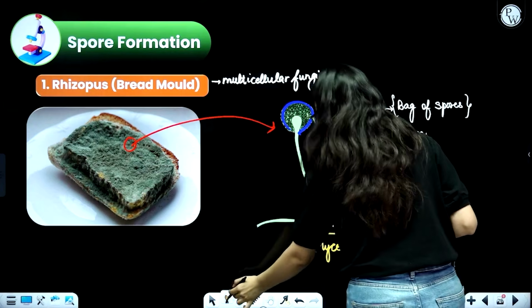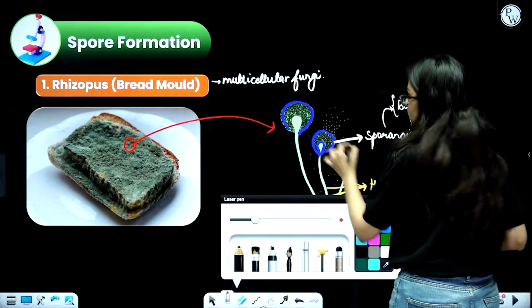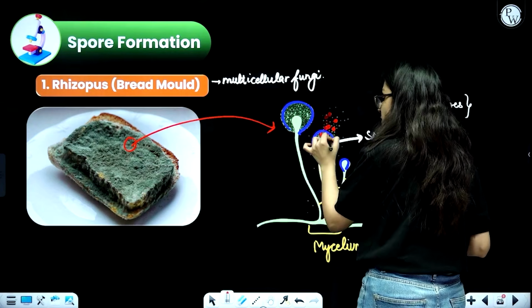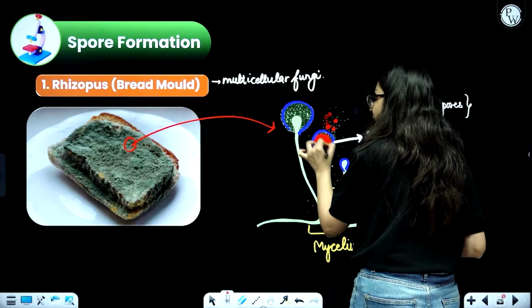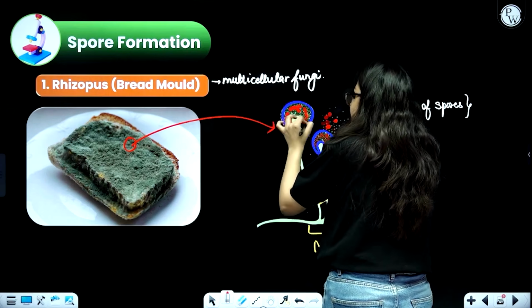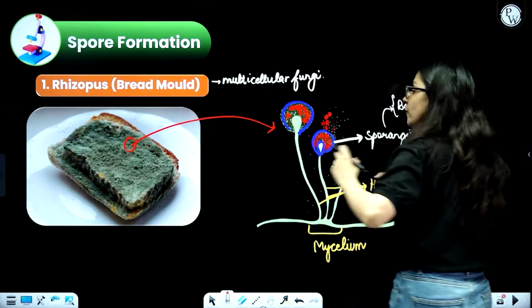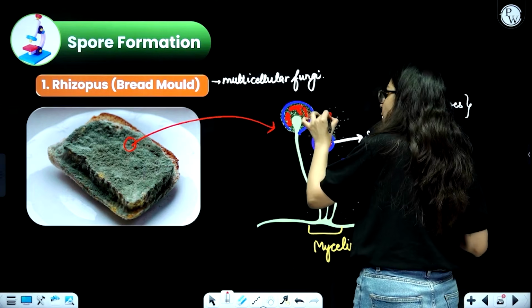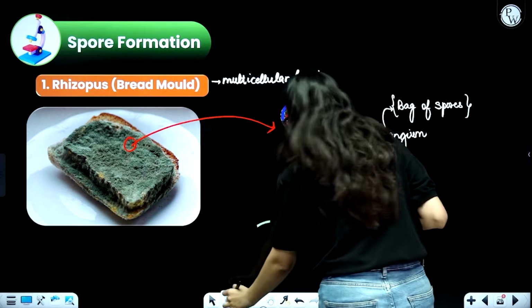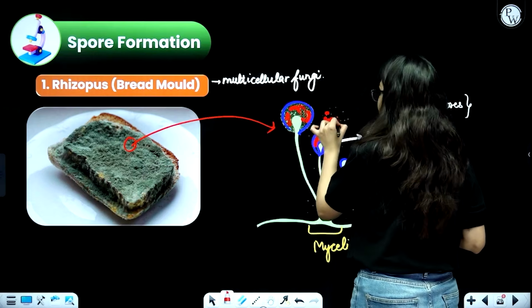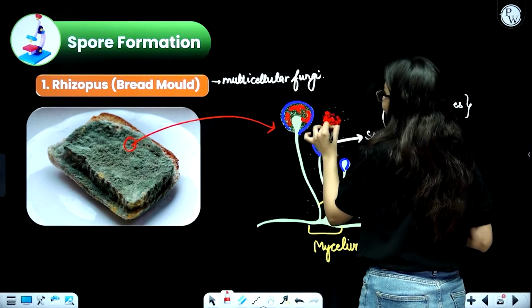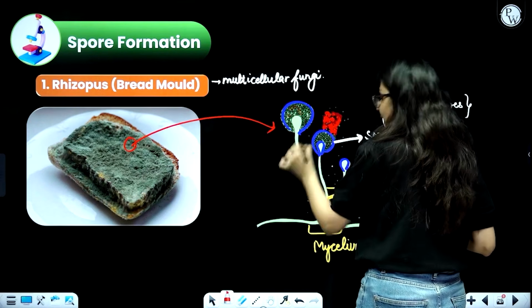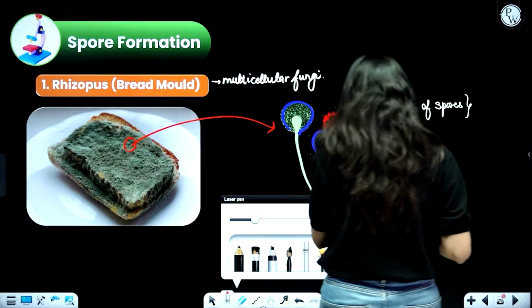As you can see these structures, right? These are all your spores which are present inside the sporangium or this bag. So when this bag, beta, is full of spores, it will burst, and once it bursts, it opens and all the spores come into the environment. When all these spores are present in the environment, what happens? By the action of wind, since they are very lightweight, they can travel to multiple places.